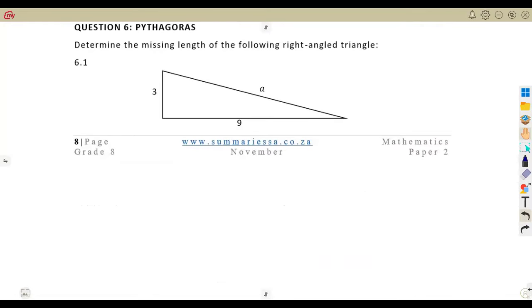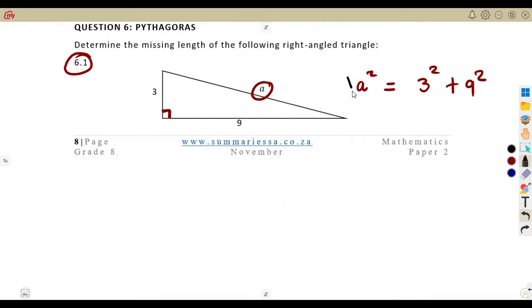On question number 6, Pythagoras, determine the missing length of the following right-angled triangle on 6.1. We are given A, and this is a right angle. We're supposed to be given a right angle here to show that that's a right-angled triangle. So remember your Pythagoras theorem. The hypotenuse A is the one that is facing 90 degrees. That is the hypotenuse. The hypotenuse squared is equal to the sum of the squares of the shorter sides, 3 squared plus 9 squared.